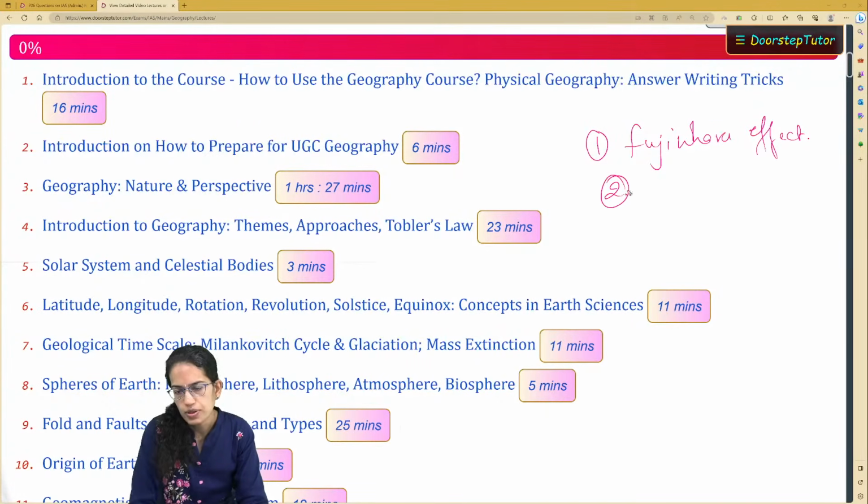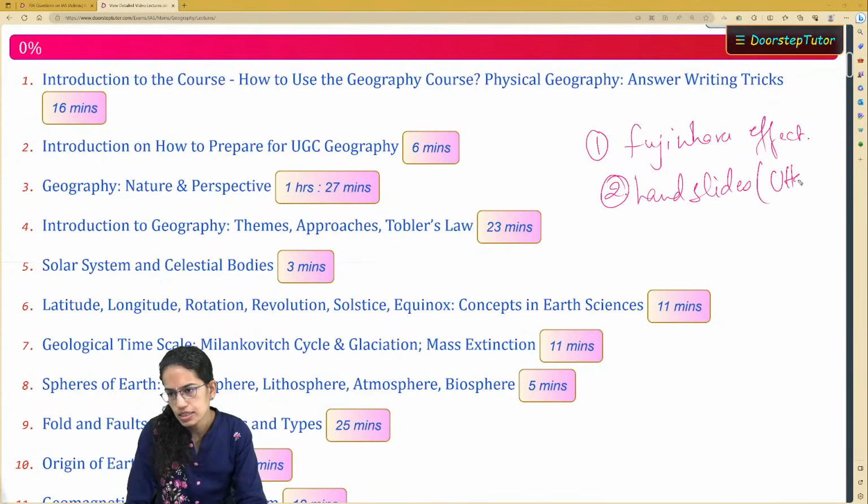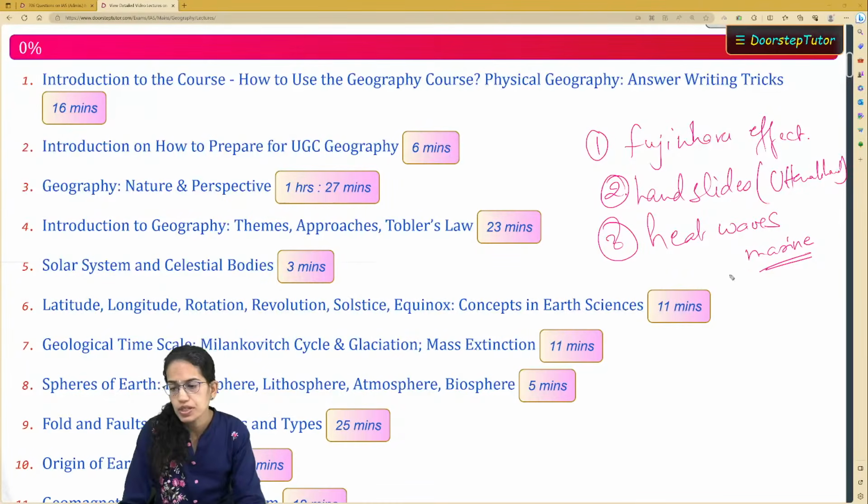The second important topic, extremely important this time, is landslides, recently seen in Uttarakhand, a very current topic. The third important topic is marine heat waves, extremely important. We have seen extreme high temperatures in the regions of Europe and North America recently, and that has been attributed to the marine heat waves.